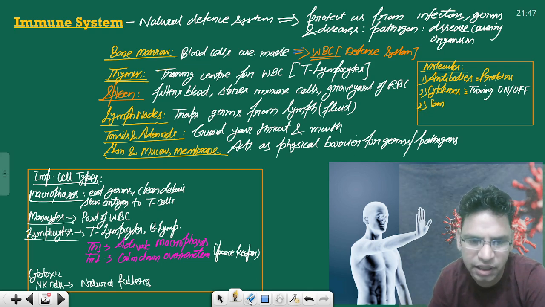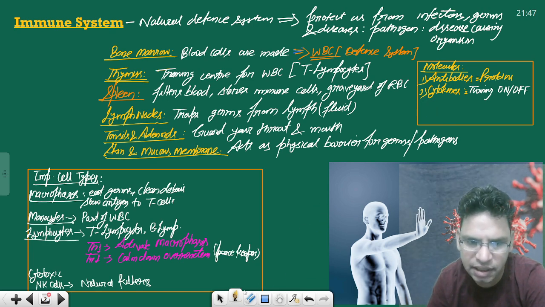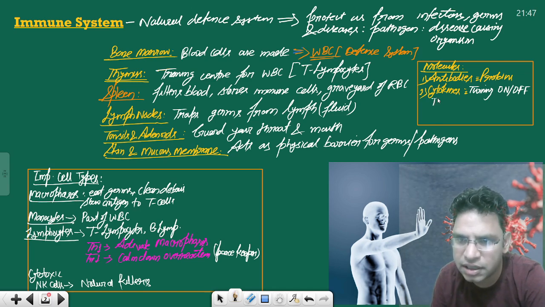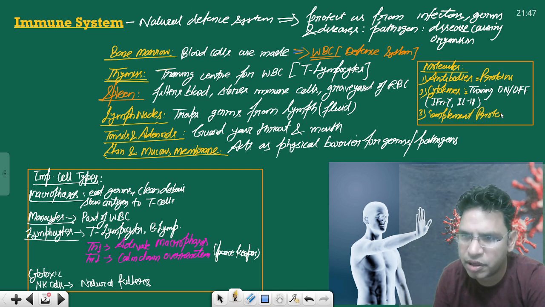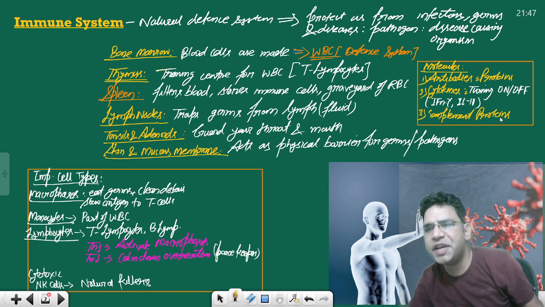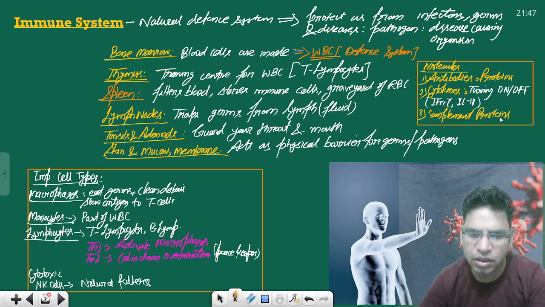If you want examples of cytokines, generally you must have seen IFN gamma and Interleukin 10. This is the very basic idea of the immune system. I hope it is clear to you.